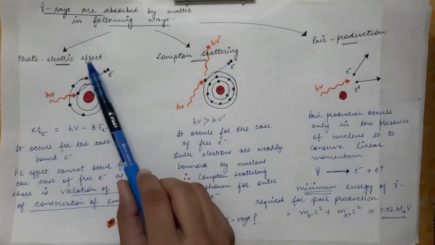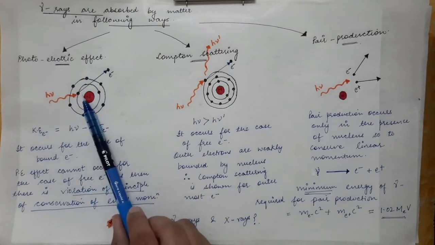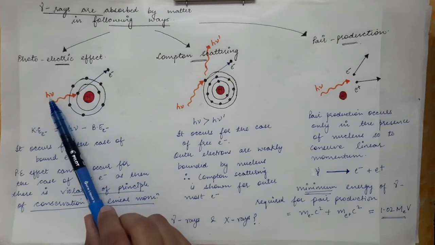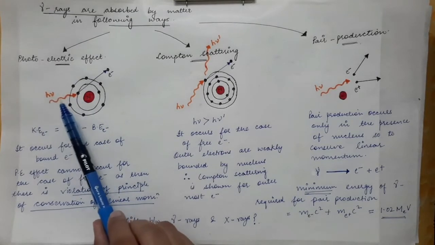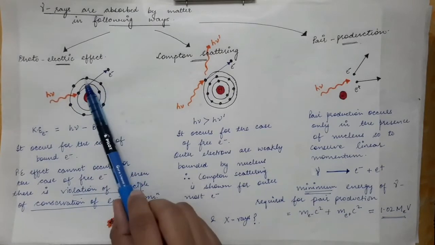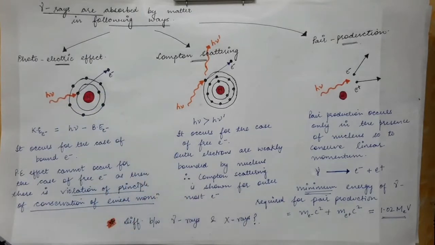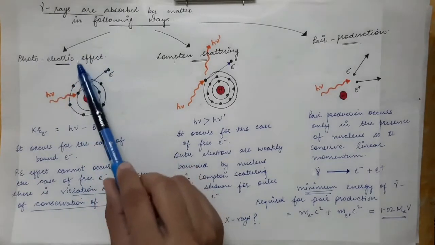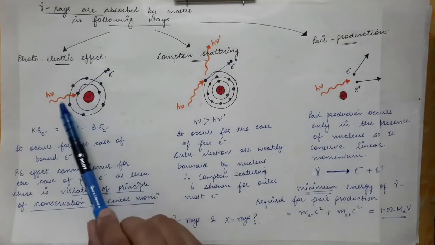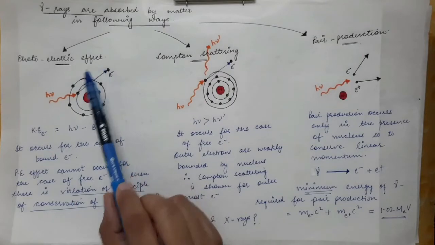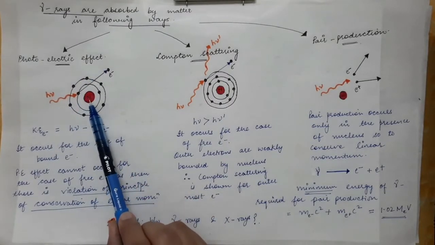In the photoelectric effect, the gamma ray, shown by this orange wave, has energy equal to h nu. This is the gamma photon made incident on an atom. This atom is a part of the medium in which the gamma photon is traveling. So there are three main processes by which the gamma ray can interact. Now what is the photoelectric effect? When the gamma ray falls on an electron of an atom of the medium.